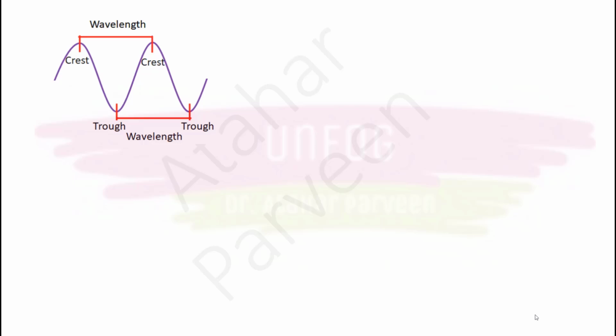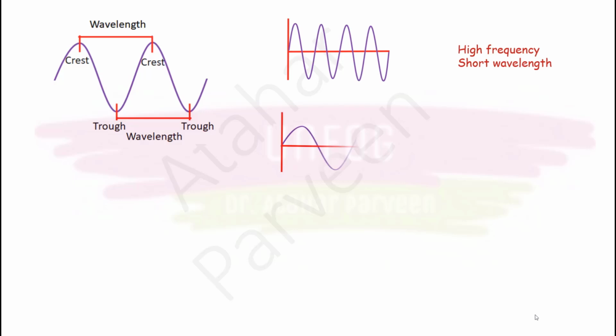We know about this wave, right? Now let's see these two types of waves. This is one wave, this is another wave. In the first wave, you can see that the wavelength is short. In the second wave, the wavelength is long. Why? Because in the first wave the frequency is high, and frequency is inversely proportional to wavelength. That's why high frequency means the wave will have a short wavelength. And in the second case, the wavelength is long, which means the frequency will be low, for the same reason: frequency is inversely proportional to wavelength.